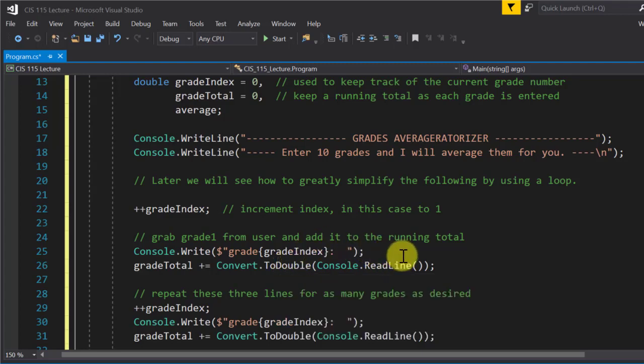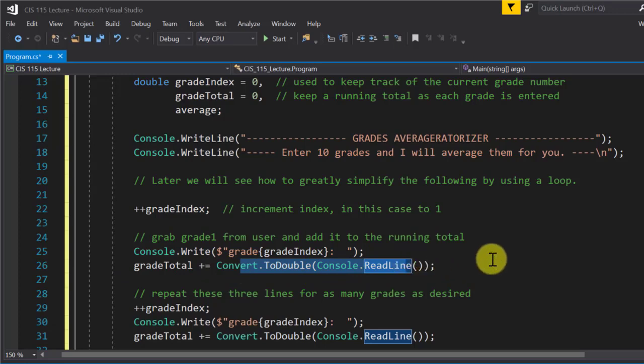All right. Next, with the grade total line, I basically just combined it and made it all one line. I like it like this much better. It works out basically the same as previously, but I was able to get rid of current grade, so I was able to lose that variable, for one thing. So just read in the value, convert it to a double, and then add it to grade total. So I'm still using plus equal. So grade total becomes its current value plus whatever we're reading in right here.